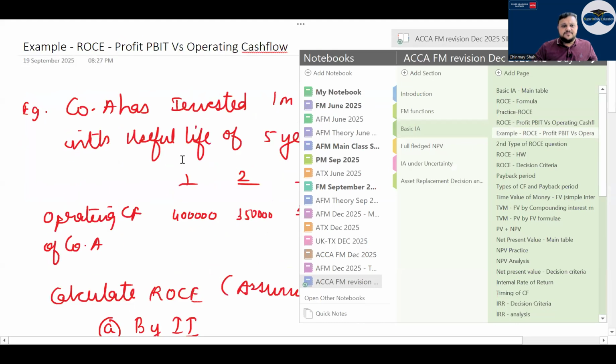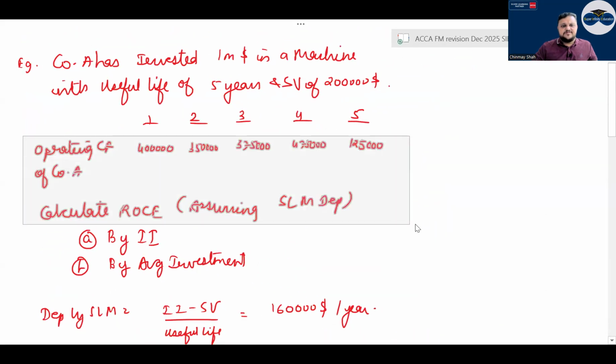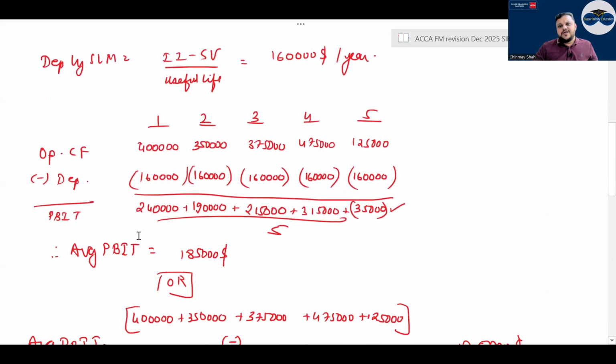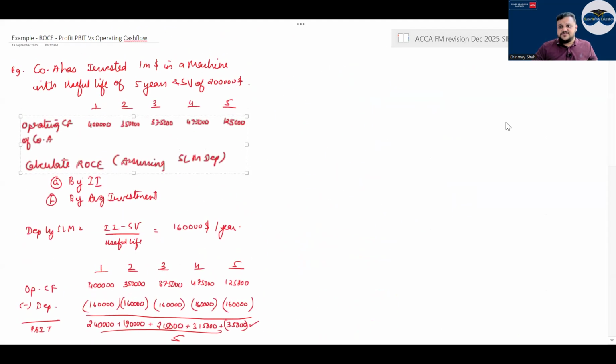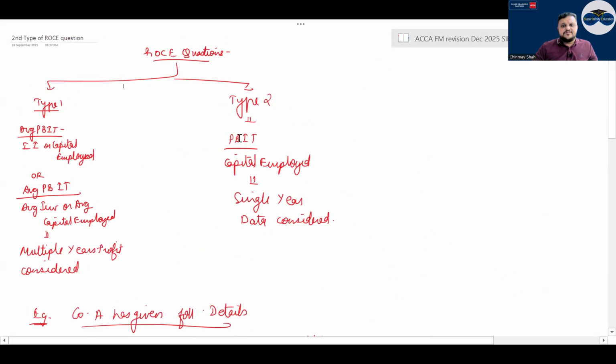Then we did what? Profit. Now see, when there are cash flows given like this, if nothing is given, you will consider SLM basis as the depreciation method, correct? Then the second type of ROC, I told you that when only 1 year data is given, single year data considered, the formula will be PBIT divided by capital employed.